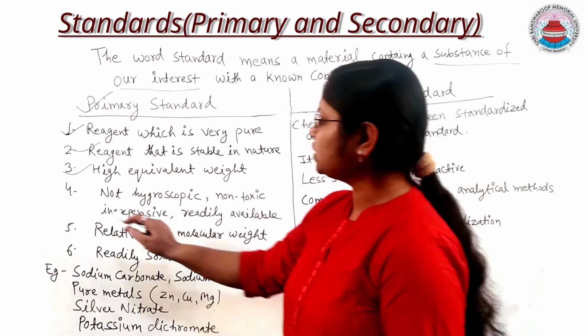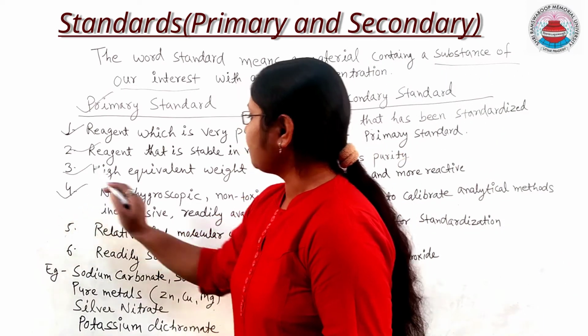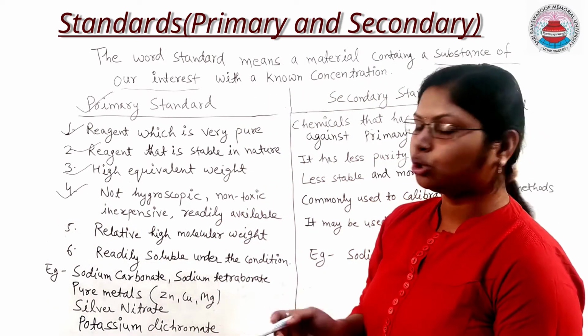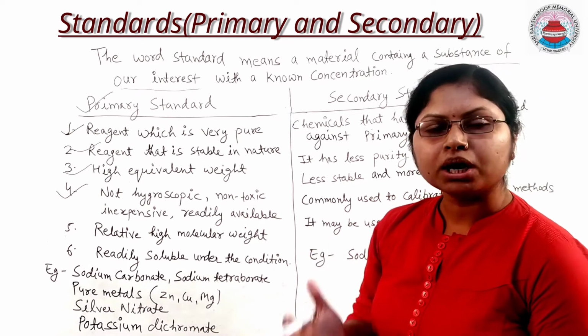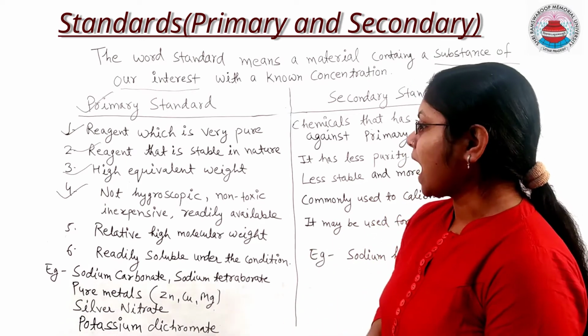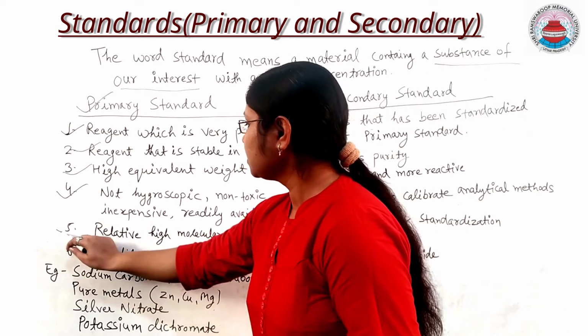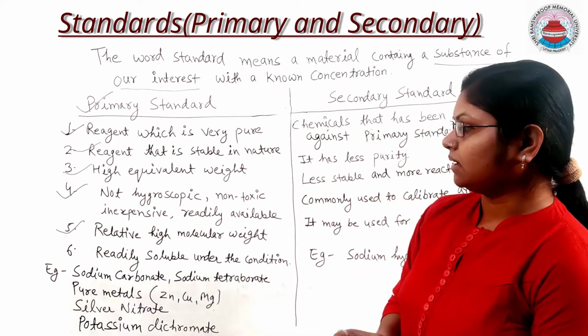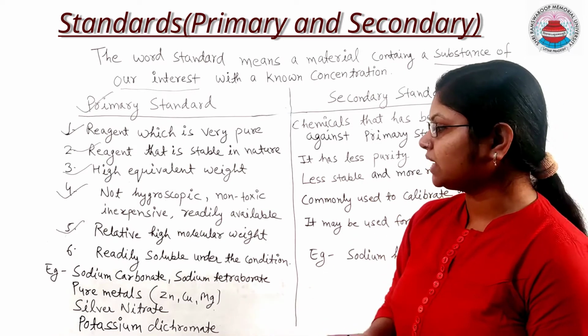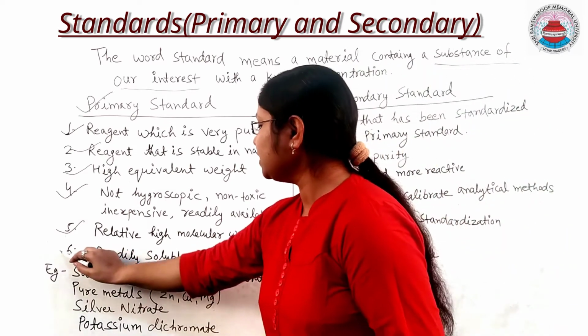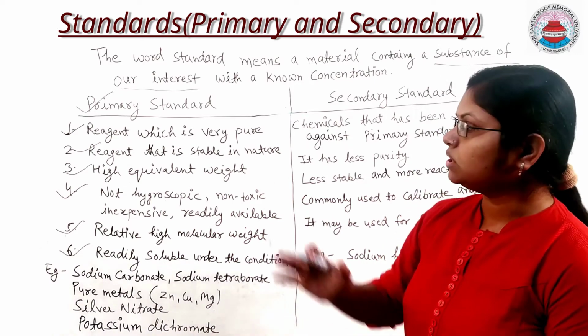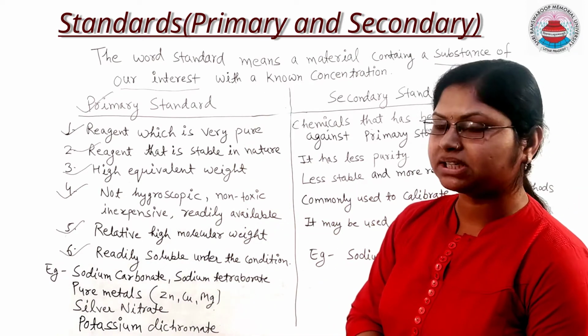What are the other properties of a primary standard? A primary standard is not hygroscopic in nature. It is non-toxic, inexpensive, and readily available. It has a relatively high molecular weight and is readily soluble under the condition. So these are the various properties of a primary standard.